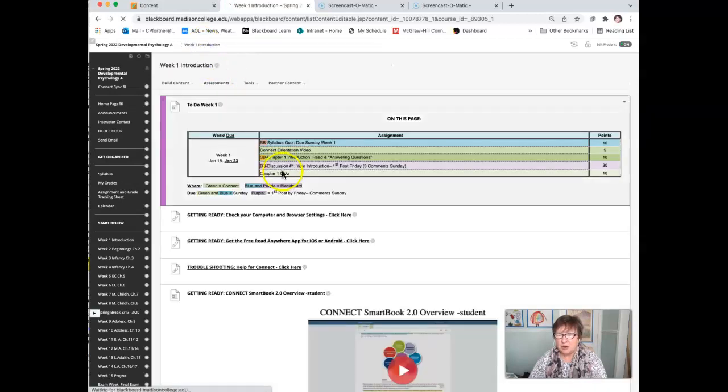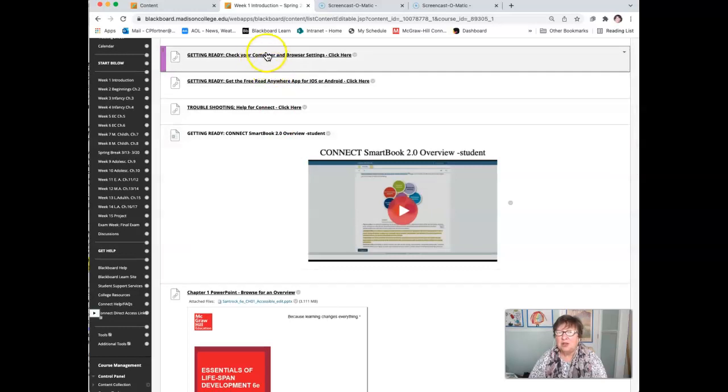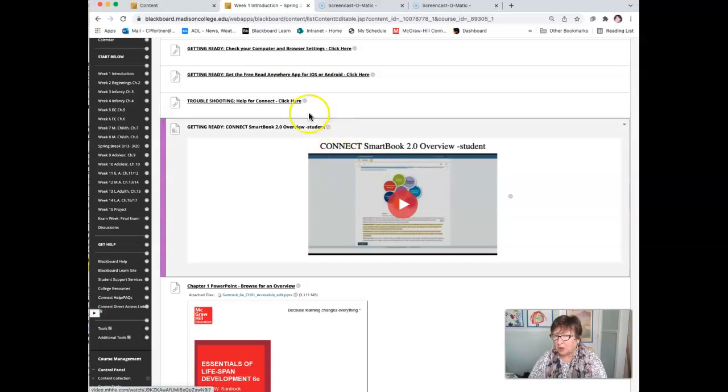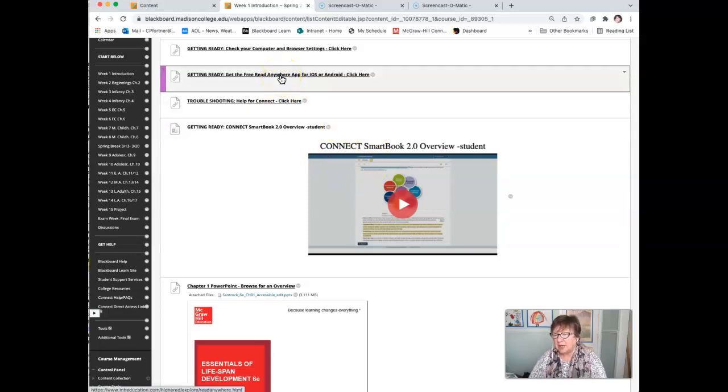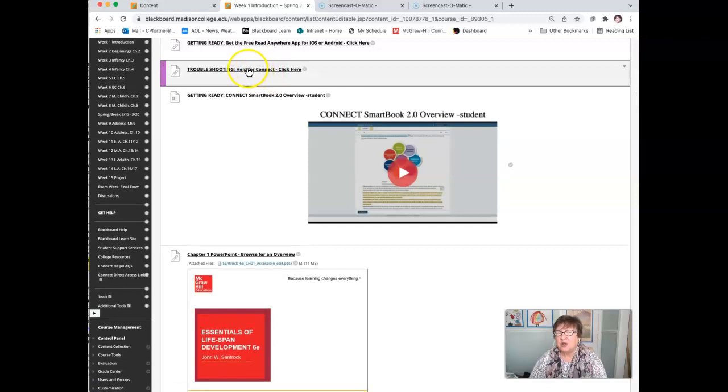Let's go back to our Week 1 tab. Here is a way to, if you click this, that allows you to check your browser settings. And there is also a Read Anywhere app for our Smart Book. So you can read that. If you download this Anywhere app, you can read this without having Wi-Fi access. And here is also some troubleshooting.